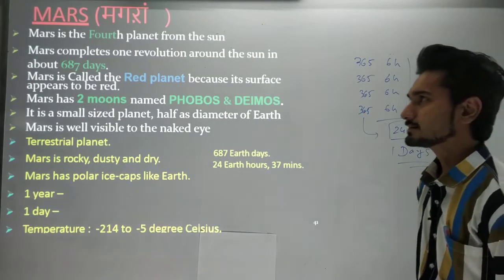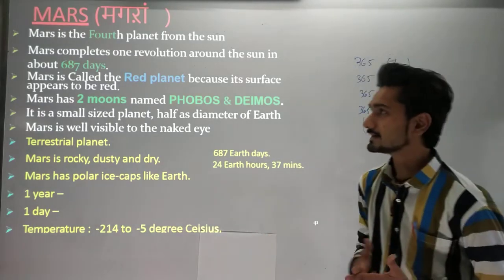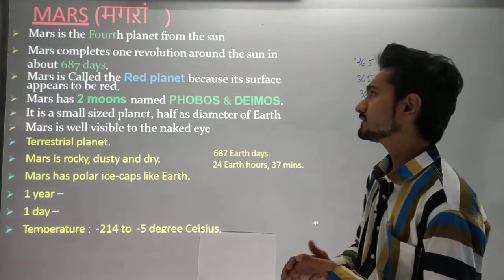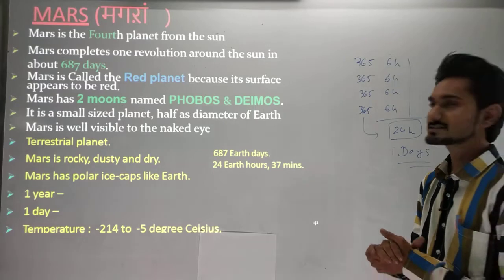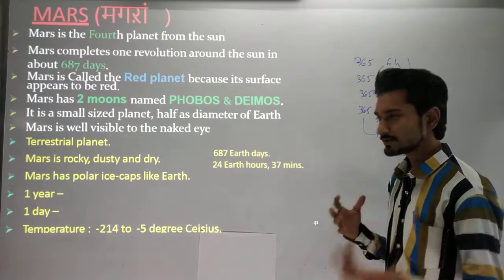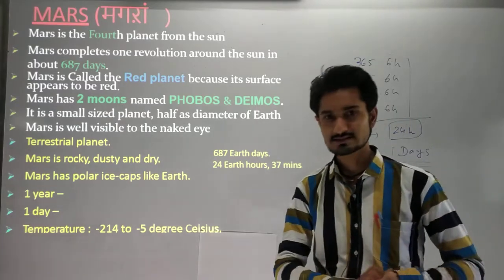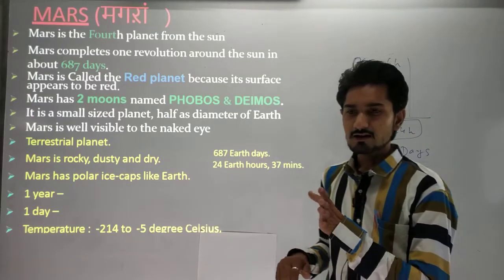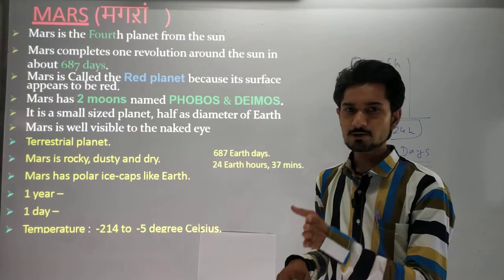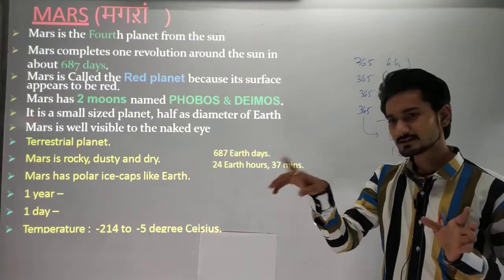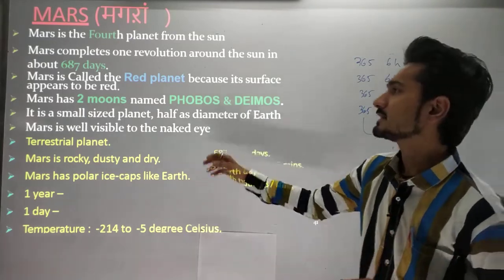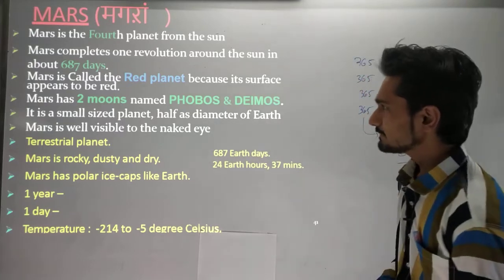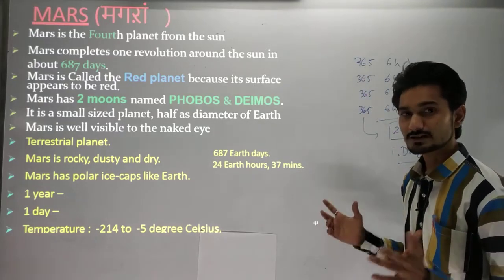So we are discussing Mars. Mars is the fourth planet. Mars completes one revolution around the Sun in 687 days, while we complete it in 365 days and 6 hours. As I already told you at the start of this lecture, the farther you go, the more time the revolution takes. Mars is called the Red Planet because its surface appears red.